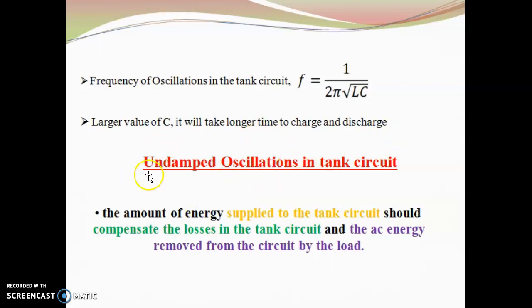So, in order to produce undamped oscillations in the tank, we have to supply an amount of energy. This energy will compensate for the loss in the tank. There will be a loss in the tank, so it will compensate for the loss, and the AC energy should be removed from the circuit by a load.